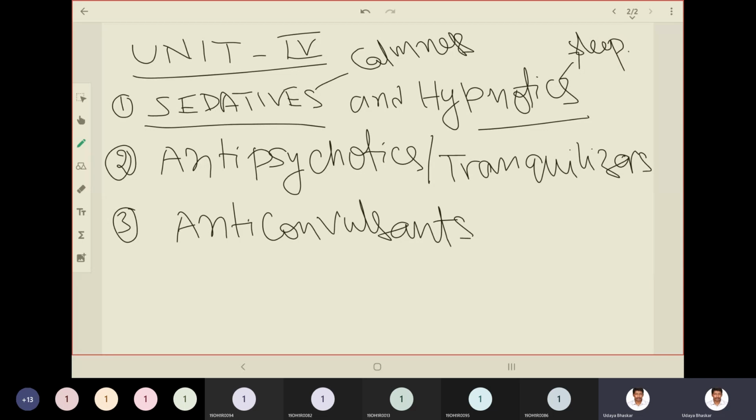Then we have antipsychotics, and there is another CNS disorder known as psychosis. To treat such psychosis related issues, we use antipsychotics. We can also call them tranquilizers. Please do remember the other name. And the third one is anticonvulsants. The general term for them in our society is fits.